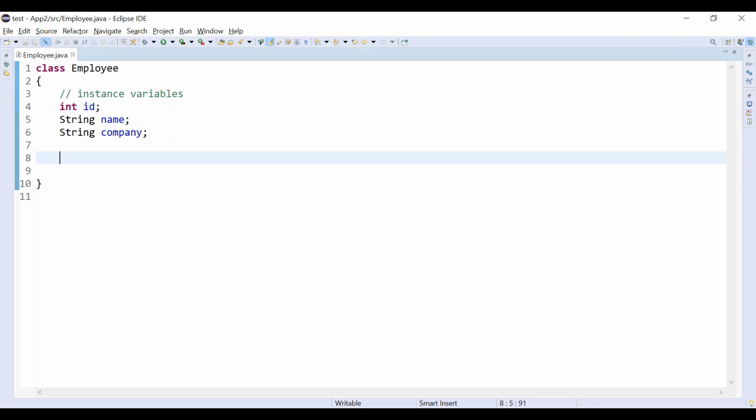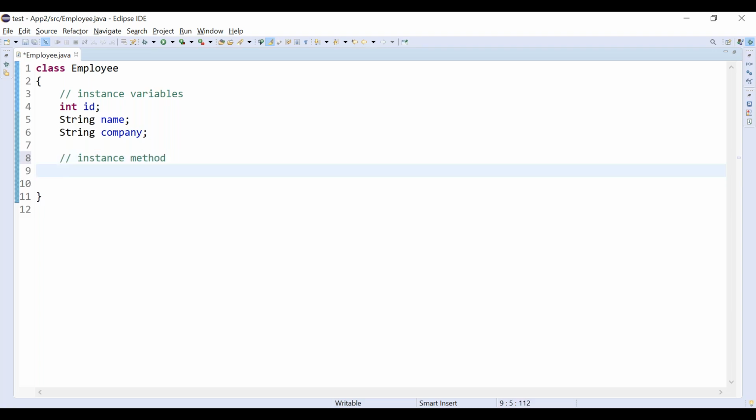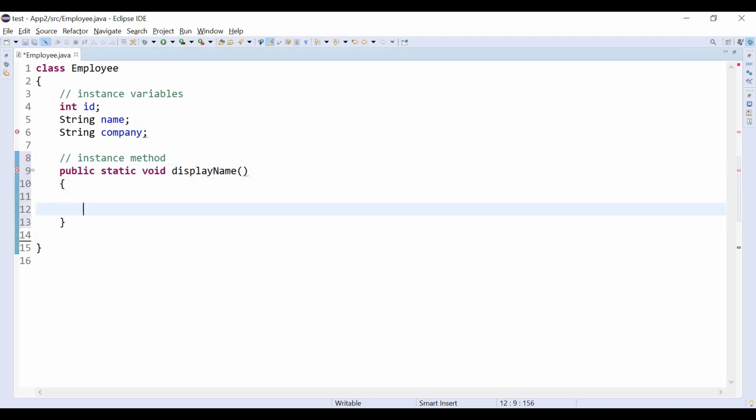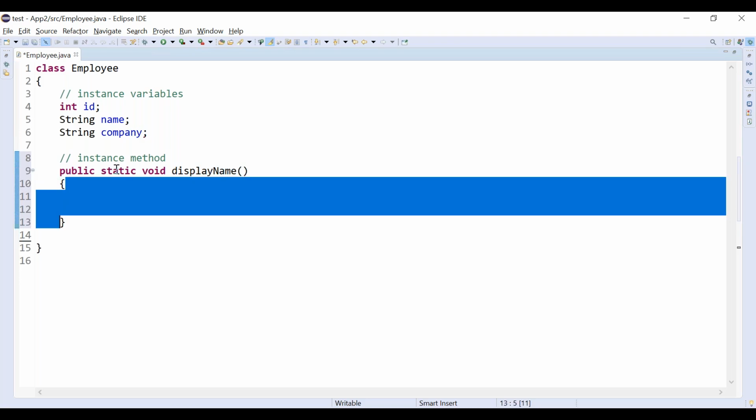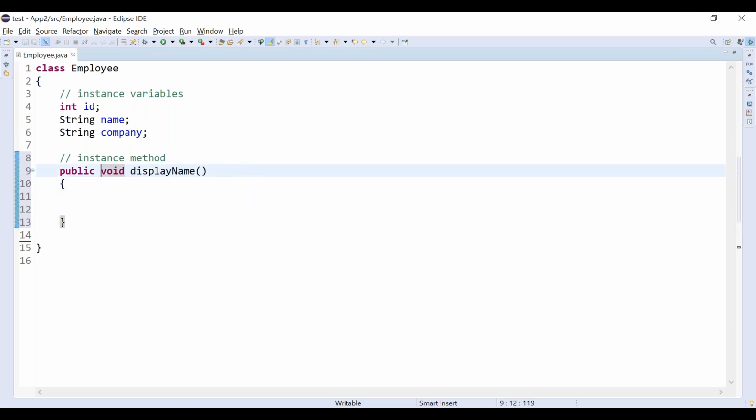Let's go with methods. How can I declare an instance method? Without the static keyword, I'm going with public void. A static method you would define like this: public static void displayName. This is called a static method. Suppose I define it without the static keyword, this is called an instance method.